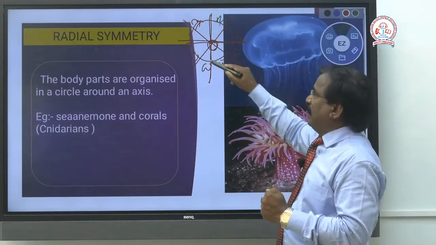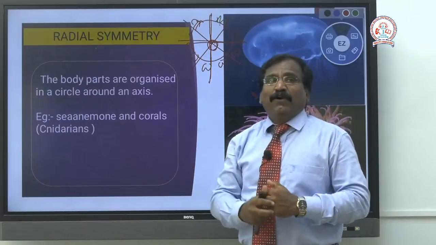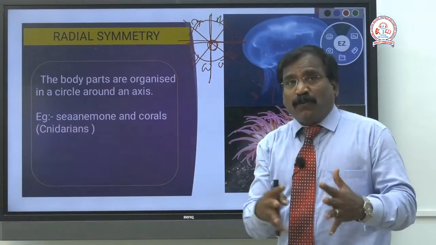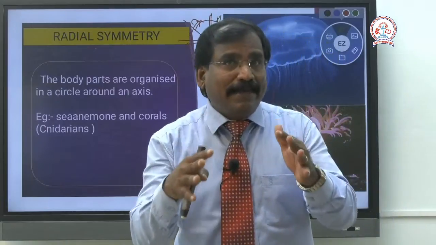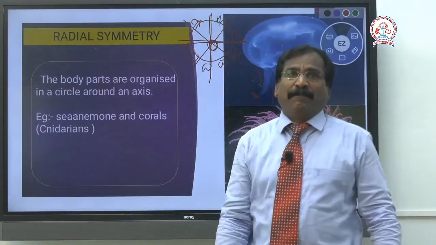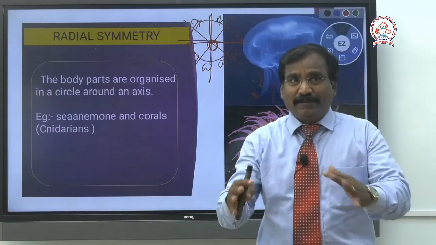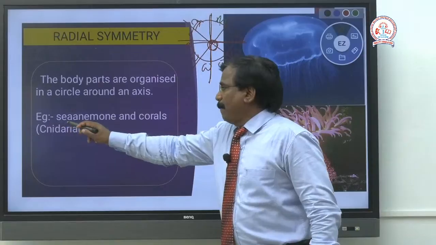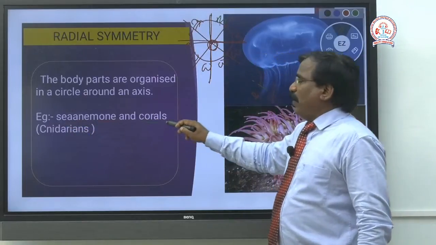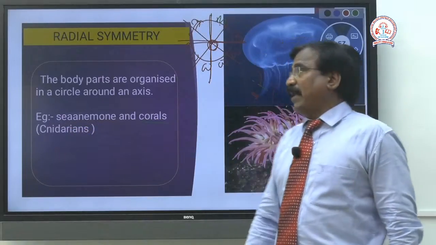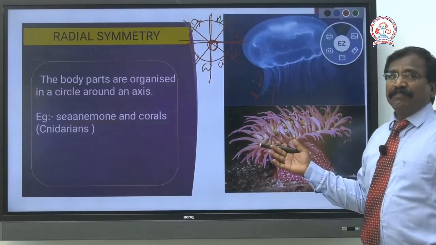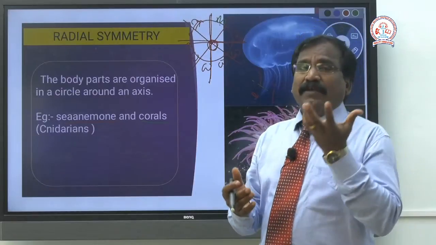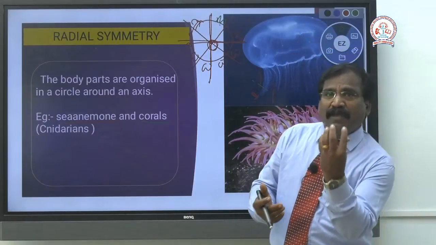Such organisms come under the radially symmetrical organisms. Examples are sea anemone and corals. See, this is a sea anemone. Hydra also comes under radial symmetry.